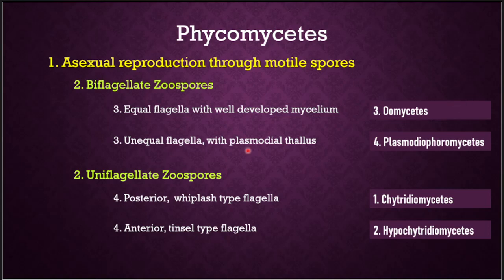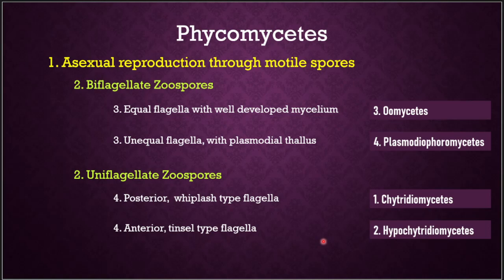With unequal flagella and a plasmodial thallus, it is called Plasmodiophoromycetes. If the organism produces uniflagellate zoospores, and the flagellum is posterior with the whiplash type, then they belong to Chytridiomycetes. If the uniflagellate zoospore has an anterior flagellum of the tinsel type, then they belong to Hypochytridiomycetes.